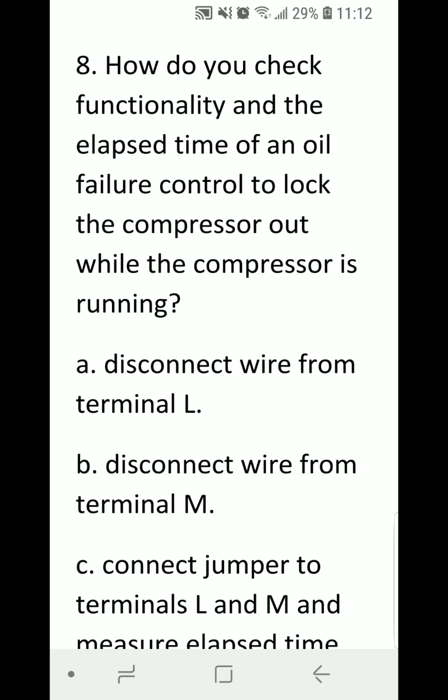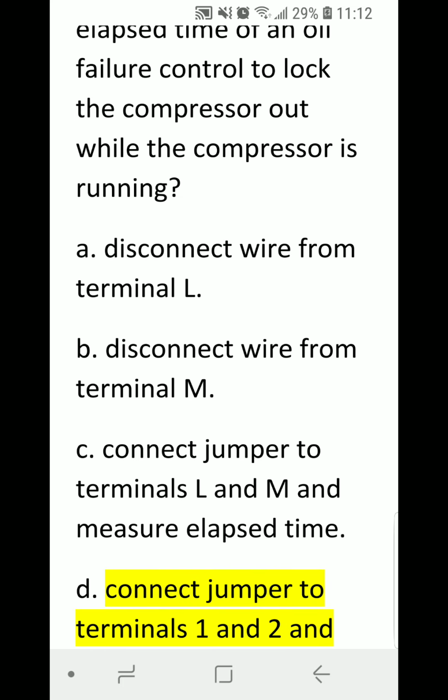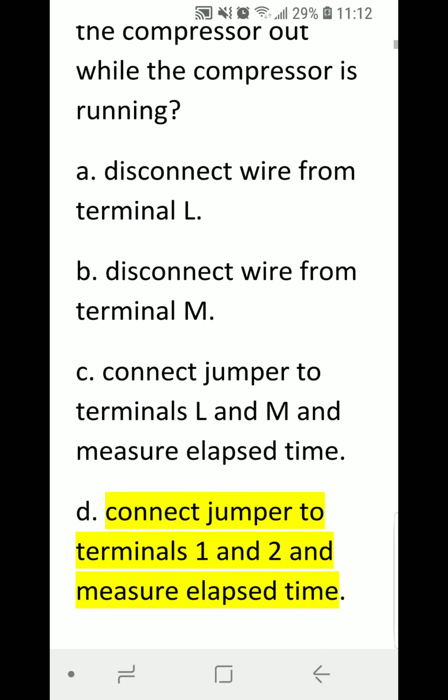A, disconnect wire from terminal L, B, disconnect wire from terminal M, C, connect jumper to terminals L and M and measure elapsed time, or D, connect jumper to terminals 1 and 2 and measure elapsed time? Correct answer is D, connect jumper to terminals 1 and 2 and measure elapsed time.